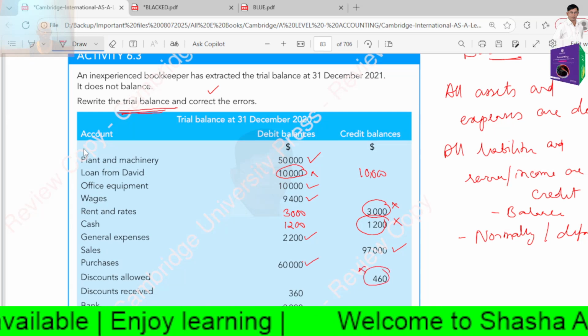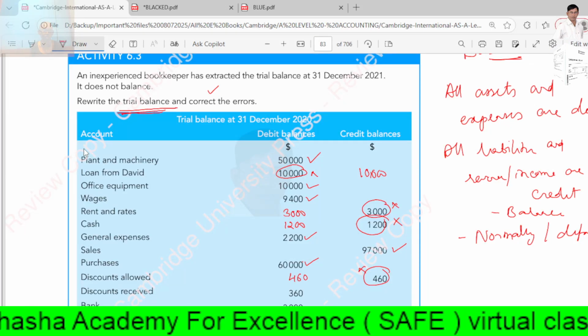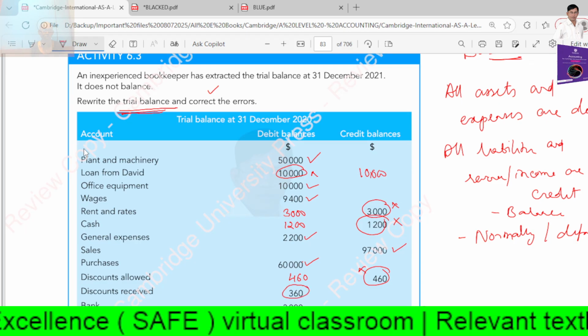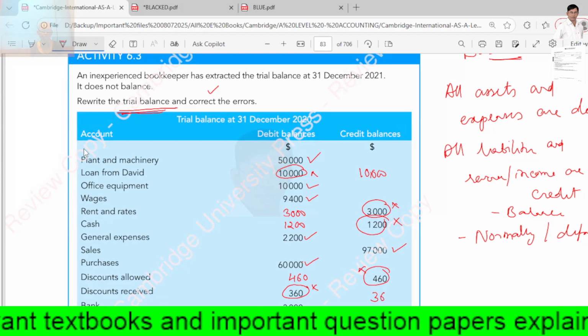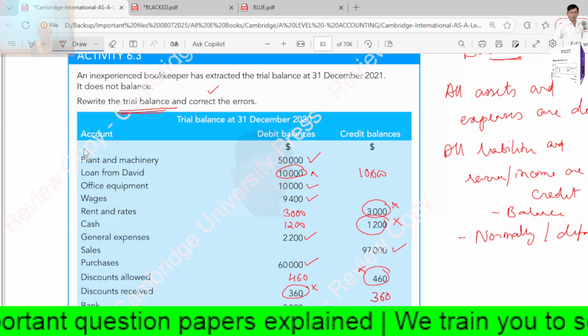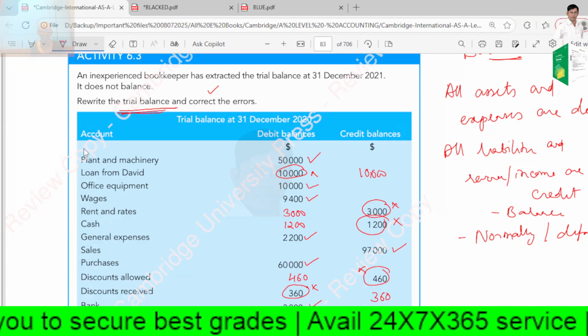Discount allowed is always a debit balance because it is an expense, it's a loss. So not here, it should come here. And discount received is a revenue, it is other income. So it should not come here, it should come here. So bank, debit balance, normally. Trade receivables, asset, always debit balance.